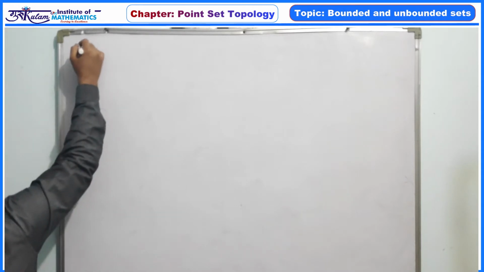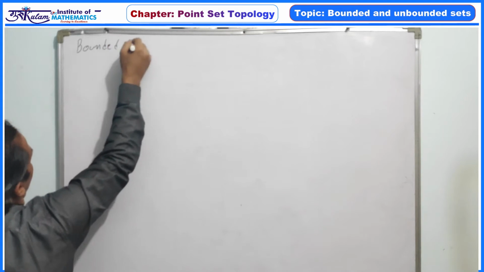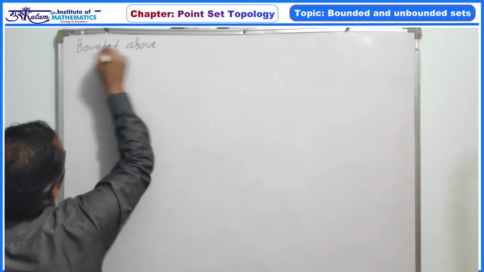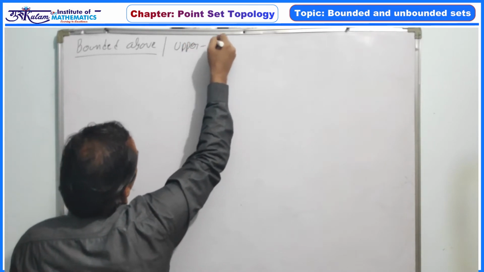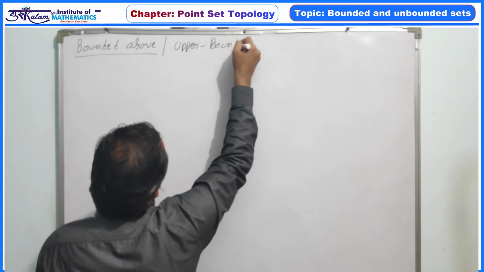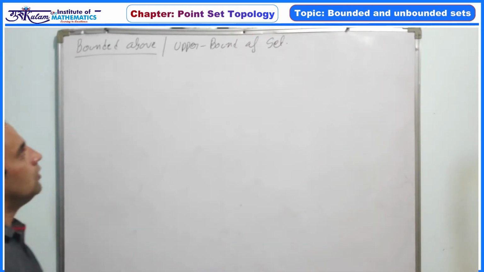So first definition, bounded above or upper bound of a set. So upper bound or a bounded above set.